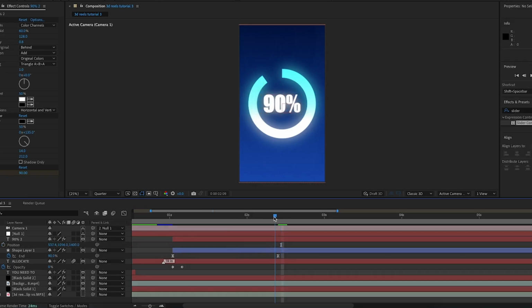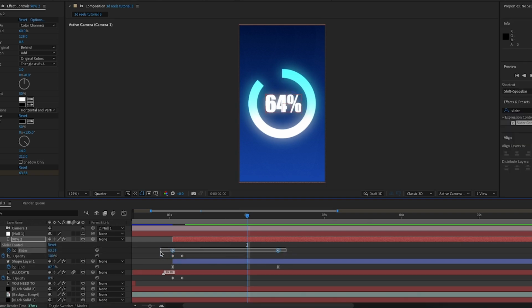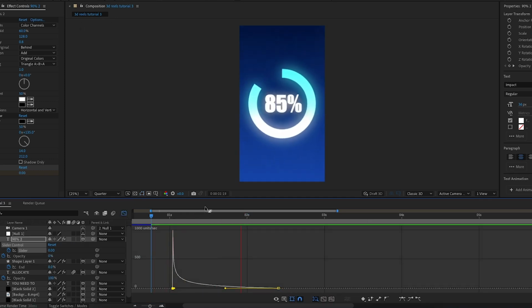And now the text will go from 0 to 90% like the circle, but it's not going at the same rate because the graph hasn't been edited. So I'm going to highlight these two slider keyframes for the text. I'll press F9, go into the graph editor and create a steep peak at the start like we did for the circle. And now the number should be tracking the movement of the circle. So when the circle's like 45% in, the actual text should say 45% as well.